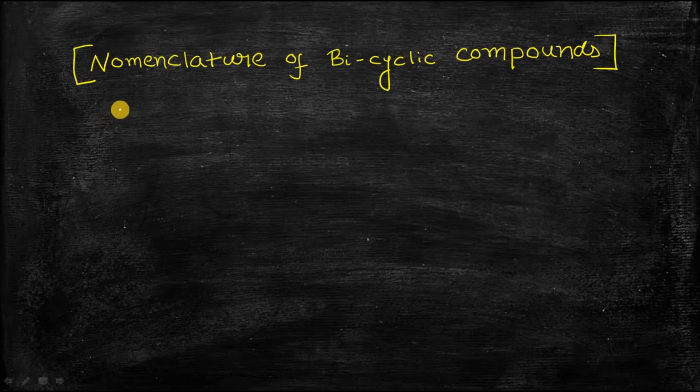Okay, so I am drawing one bicyclic compound. First of all, you may think that it is a compound called cyclohexane, but no, it is not that one. You can see that I am joining these two carbon atoms with one CH2 group. So this compound is an example of a bicyclic compound.